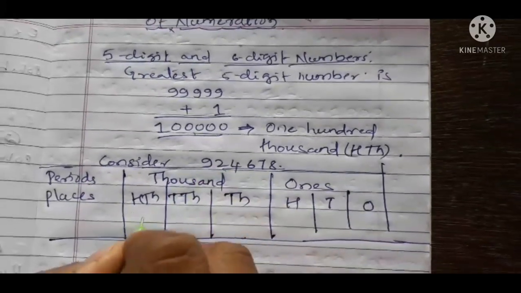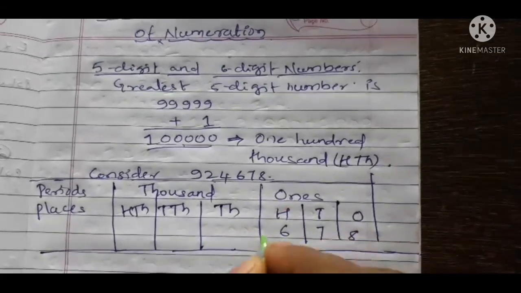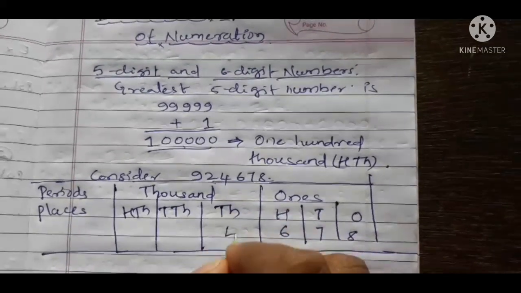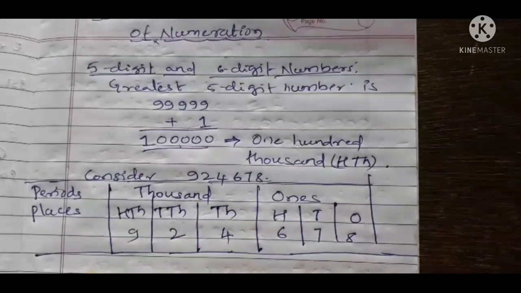Take this example: 8 in ones place, 7 in tens place, 6 in hundreds place, 4 in thousands place, 2 in 10,000s place, 9 in 100,000s place.